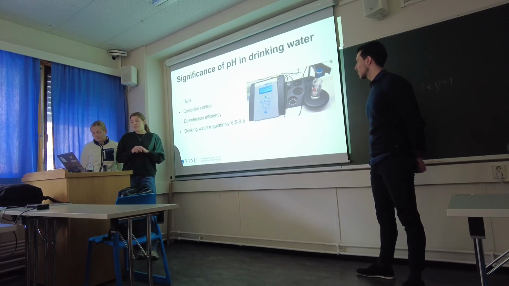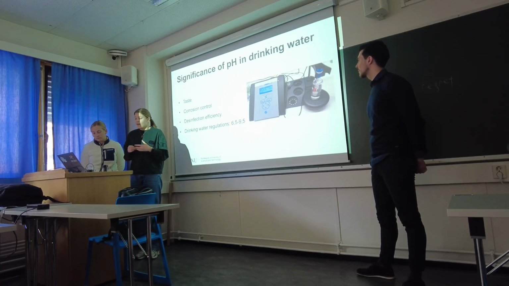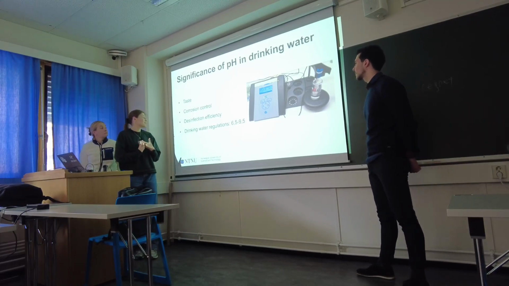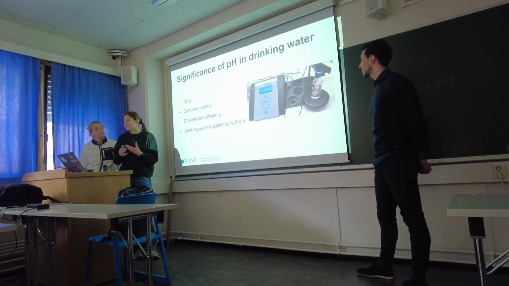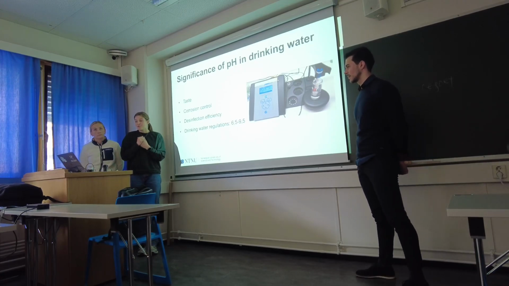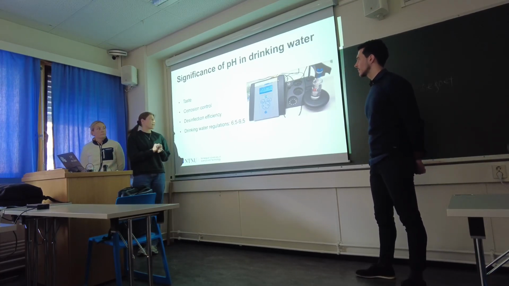And for the efficiency of the disinfection, a low pH will give a more effective disinfection, and a high pH does the opposite. And because of this, the Norwegian regulations want the pH to be between 6.5 and 9.5.